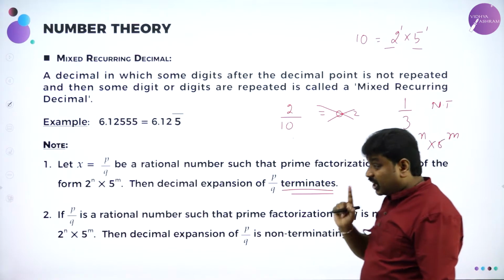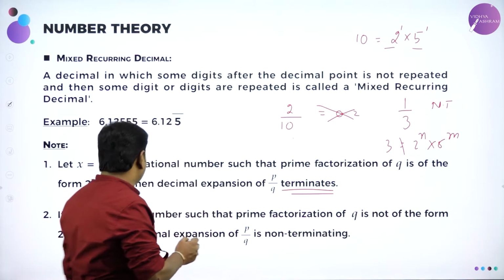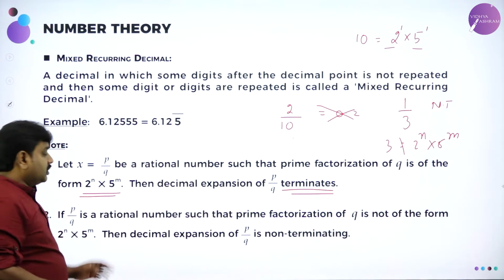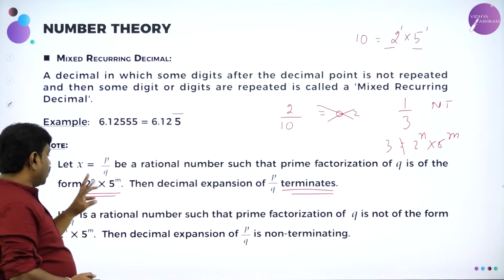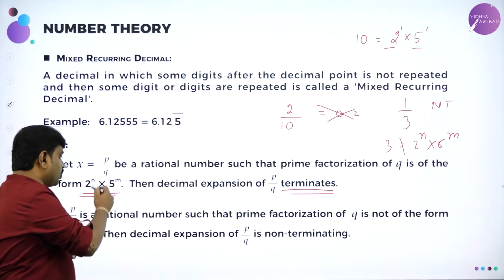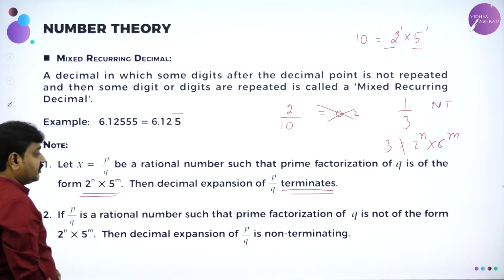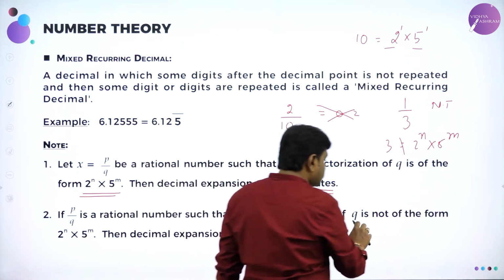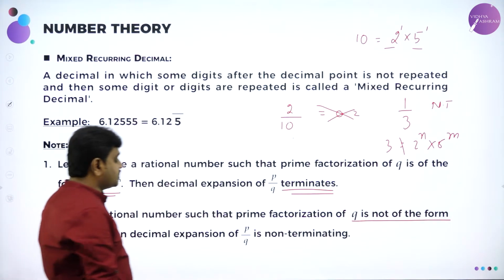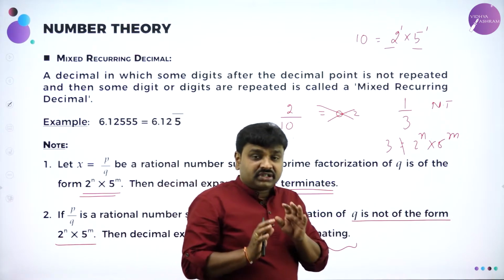So if the denominator, if what? Denominator, if you can write it as a product of 2 power n and 5 power m, where n and m may be any numbers other than 0. So at least you should be able to write it in the form of 2 power or 5 power or a product of both. Then it is terminating. If q is not in the form 2 power n and 5 power m, then it's non-terminating. Without actual division we can decide.